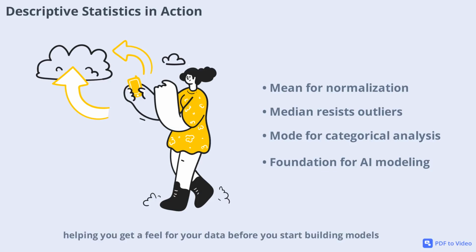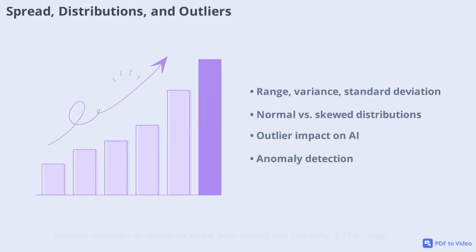Beyond averages, AI needs to know how spread out the data is. The range, variance, and standard deviation all measure variability. Range is simply the difference between the largest and smallest values, but it's sensitive to outliers. Variance tells you how far data points are from the mean, while standard deviation is its square root, crucial for understanding uncertainty and detecting anomalies.